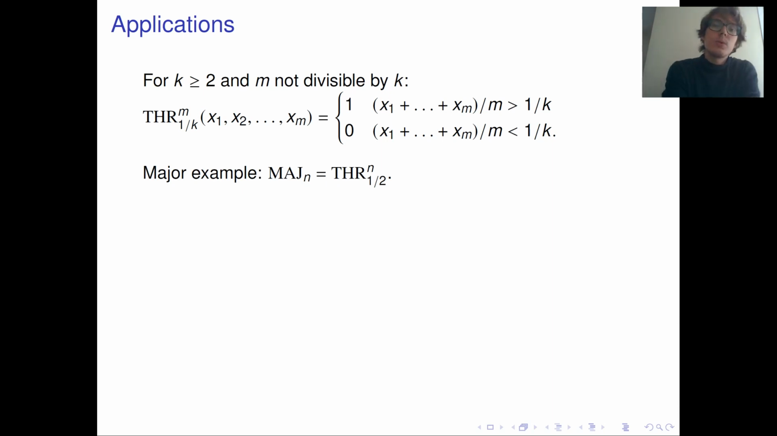Throughout the talk, we assume for technical simplicity that the number of input bits is not divisible by k, so that no input lies exactly on the threshold, and we don't have to think about how we define our function there. A major example of such a threshold function is the majority function, which is when you take the threshold to be 1 over 2.